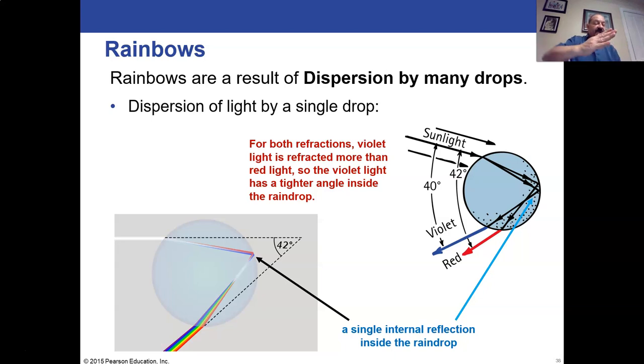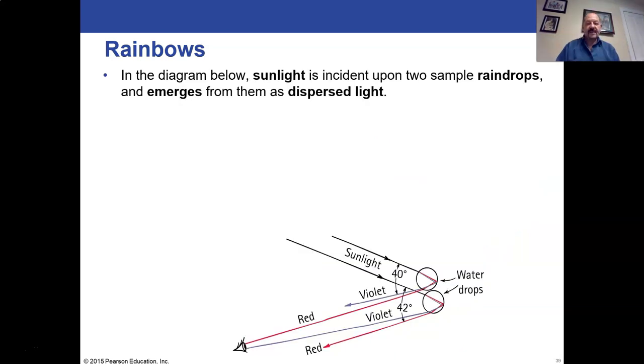So the violet light in any one raindrop is kind of pointing up, and the red light is slightly down from that by a couple degrees. And so you'll see different wavelengths depending on where you're standing relative to that raindrop. So if you have a number of raindrops, a raindrop up here will give you one frequency of light, a raindrop down here will give you a different frequency of light.